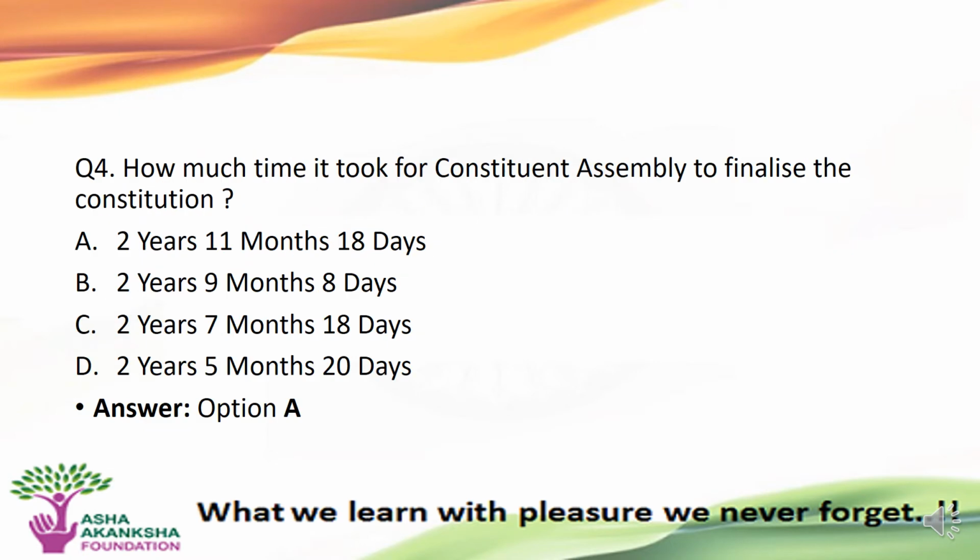The next question is, how much time did it take for the Constituent Assembly to finalize the Constitution? Options are A, 2 years 11 months 18 days, B, 2 years 9 months 8 days, C, 2 years 7 months 18 days, or D, 2 years 5 months 20 days. The correct answer to this question is option A, that is it took 2 years 11 months 18 days for the Constituent Assembly to finalize the Constitution.